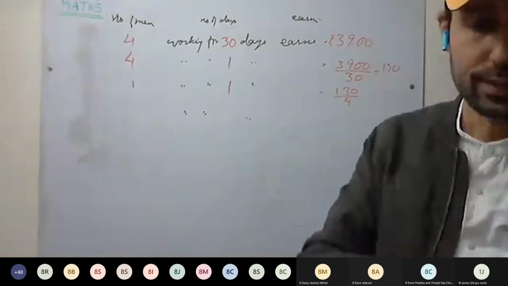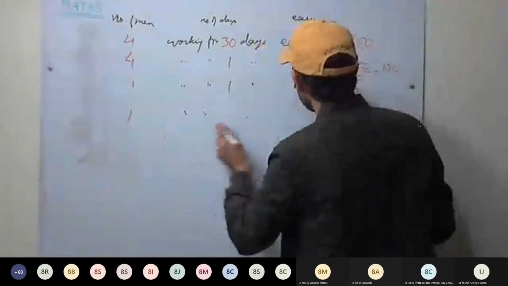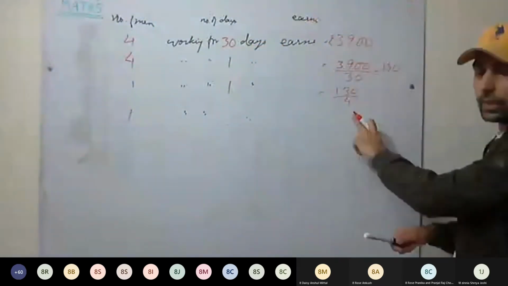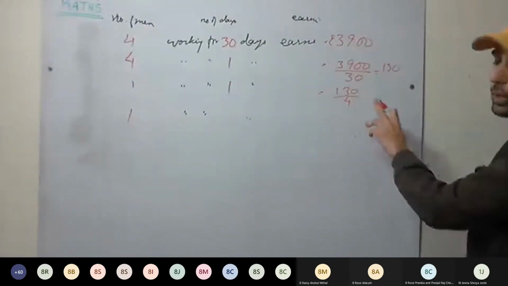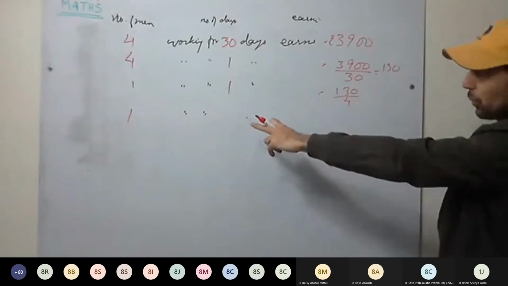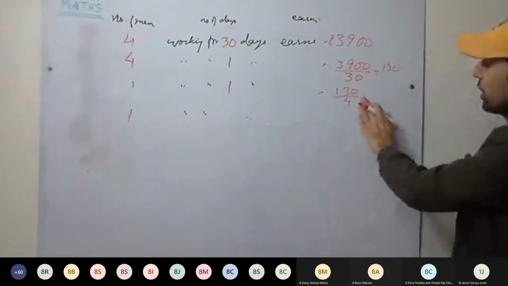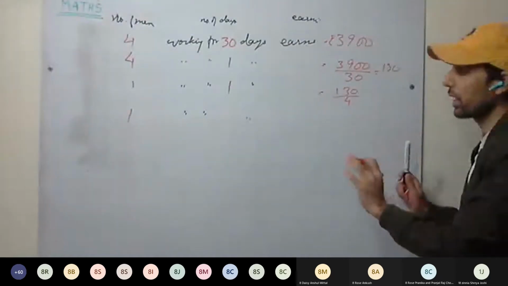And what you have to calculate? 20 men, 40 days. No need of doing that one, then leave it like this. Or you can divide by 2, but don't make it a decimal, because more are to be multiplied than divided. No need of going further. 130 divided by 4.